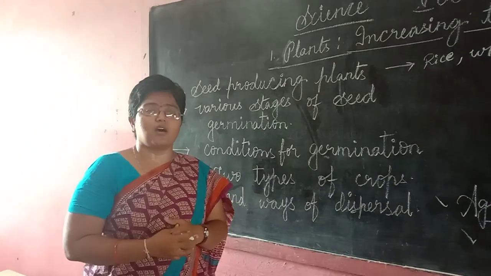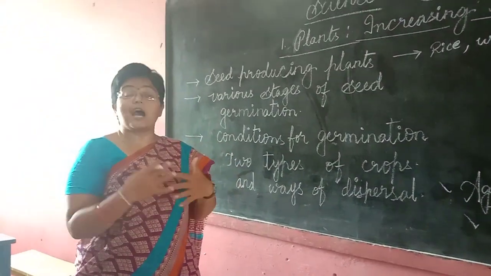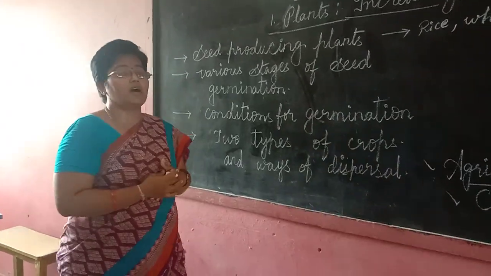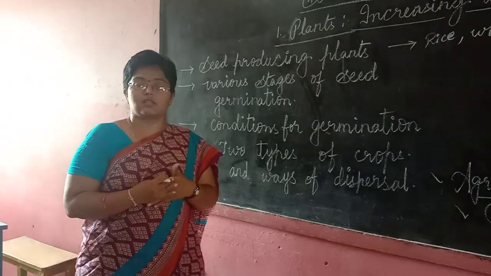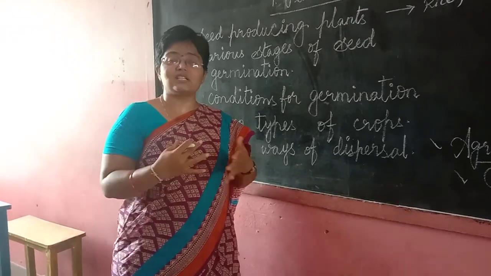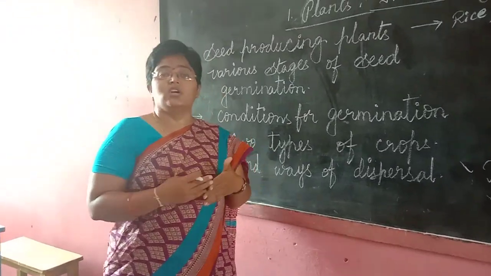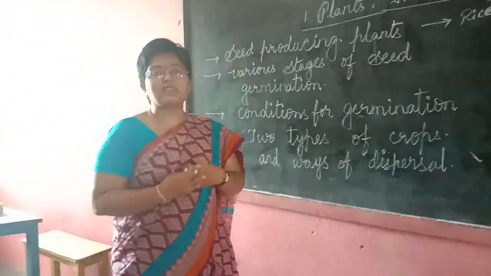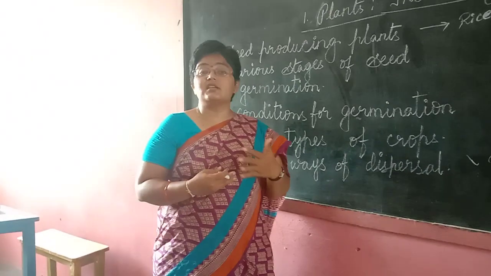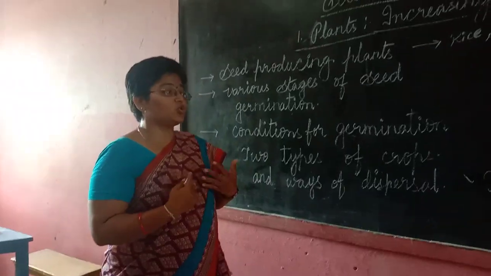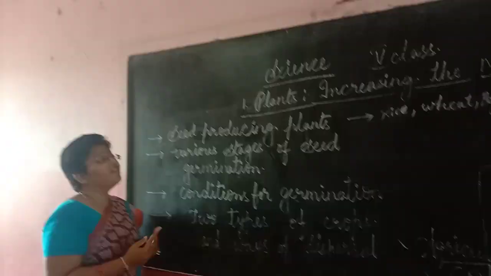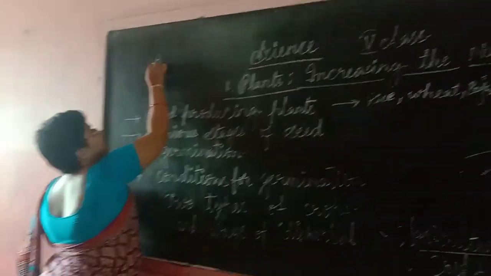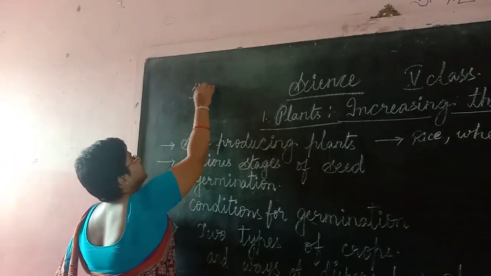Then you may have that doubt: if there are no seeds, how are the plants grown? We have already discussed the jasmine plant you have seen, which is without seed. What is the method to be followed to improve the growth of jasmine in different areas? Yes, we have to follow certain kinds of methods. So what are those methods to be followed where there are no seeds for the plants? I just want to tell you that they are stem cutting